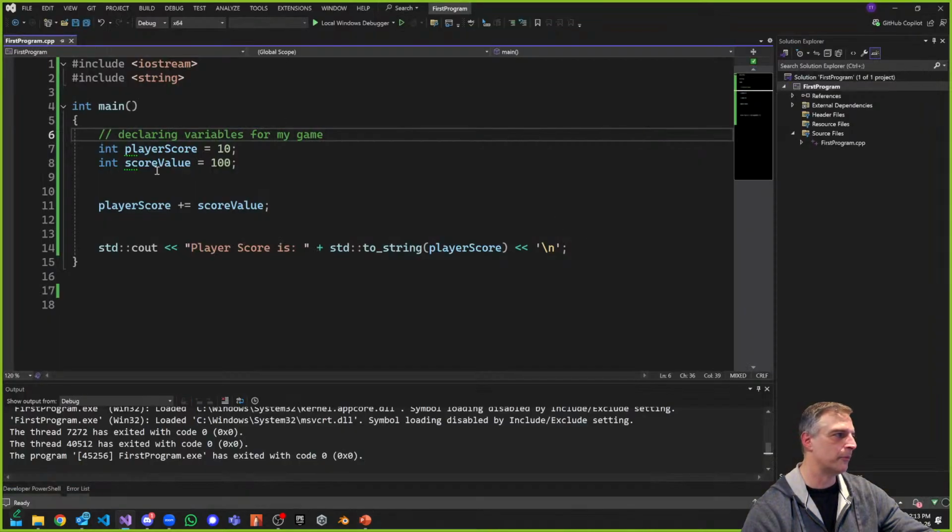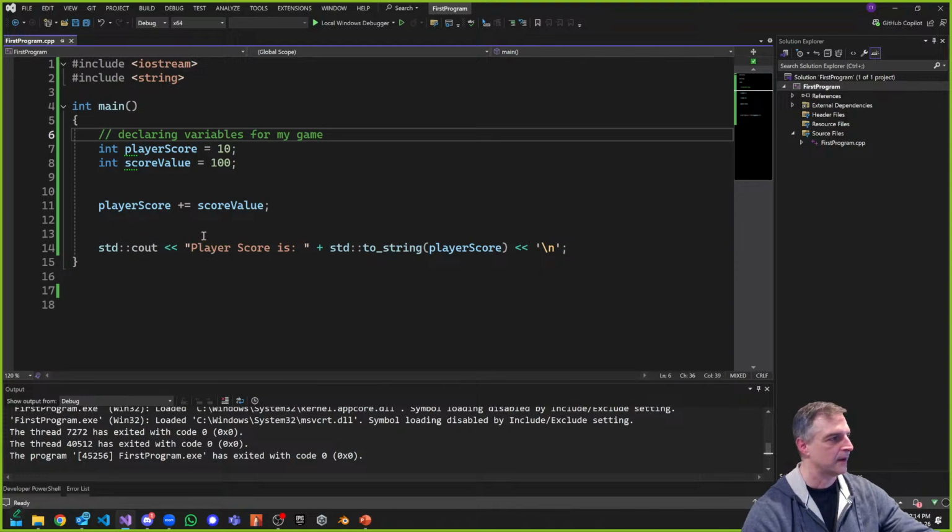I want to get input from the player. The user is going to give me some input. So I have my original player score, and I want to get my score value from my user now. Here's the challenge for you guys, and we'll take a short break after this.